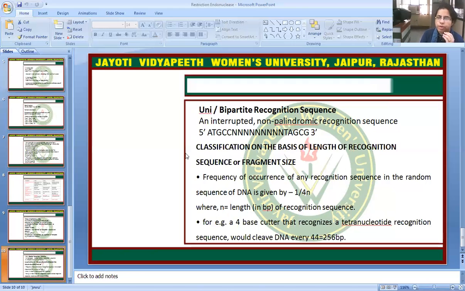The frequency of occurrence of any recognition sequence in a random sequence of DNA is given by 1/4^n, where n is the length in base pair of the recognition sequence. For example, a 4-base cutter that recognizes a tetranucleotide recognition sequence would cut DNA every 4^4 = 256 base pair.